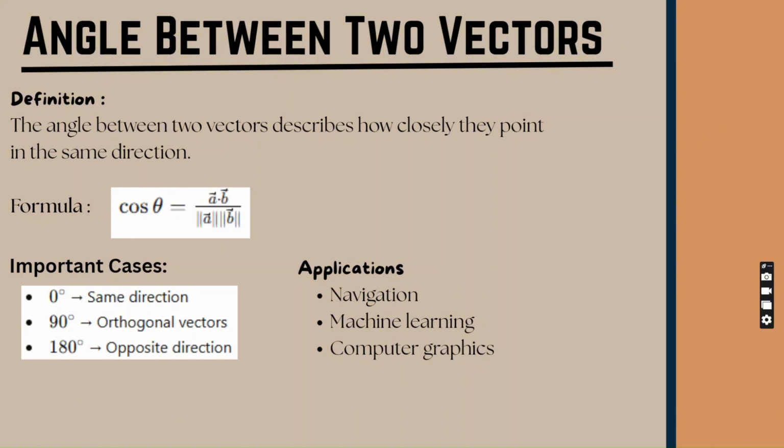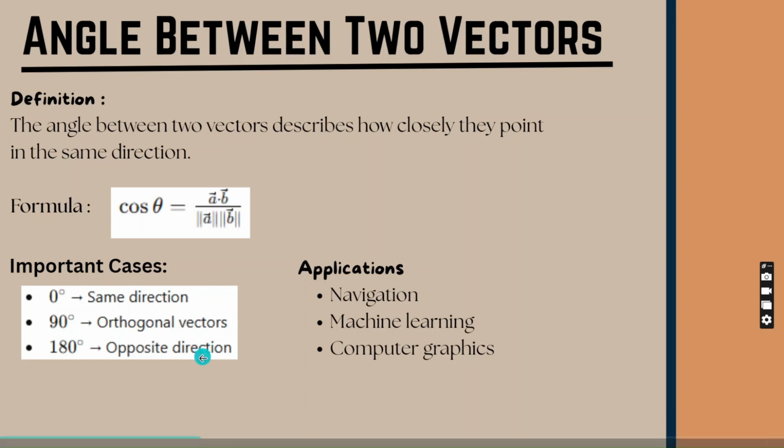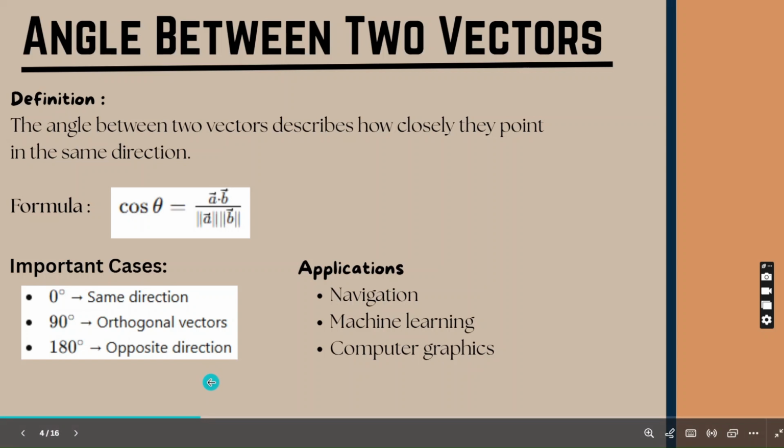When the angle is 0 degrees, the vectors point exactly in the same direction. If the angle is 90 degrees, the vectors are perpendicular or orthogonal. If the angle is 180 degrees, the vectors point in completely opposite directions.